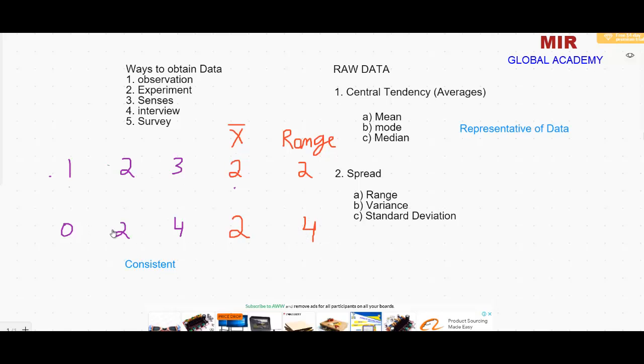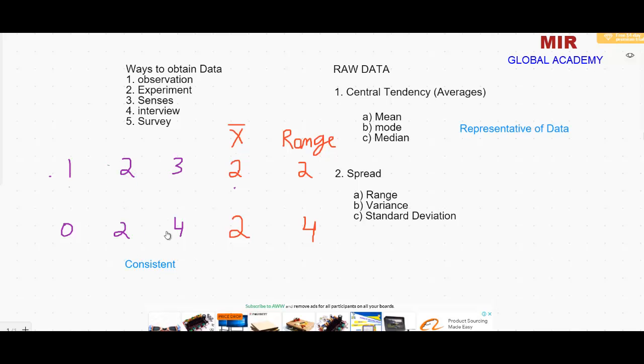They are very close to the mean. But here in the second class, some of the students are far from the mean, so some are very good and some are very bad. So in class 2 the performance is inconsistent, whereas in class 1 the performance is very consistent. The students are equal in caliber, but in class 2 the students are not. So it is difficult to teach class number 2.